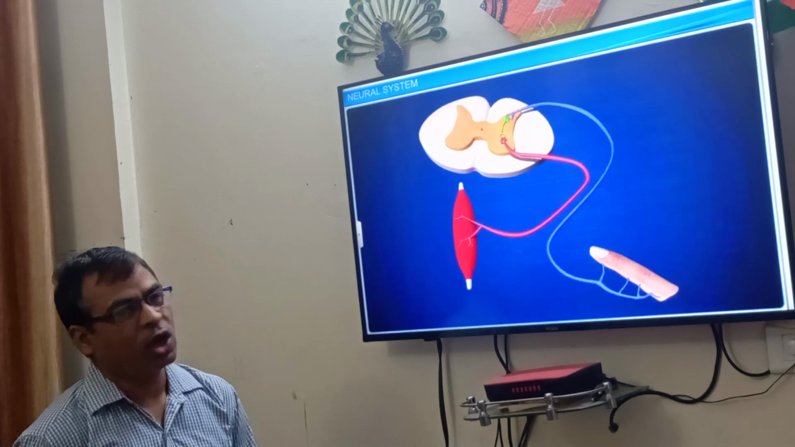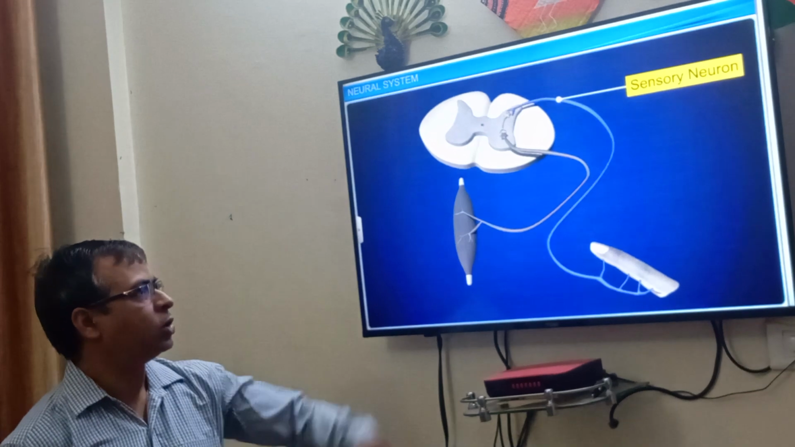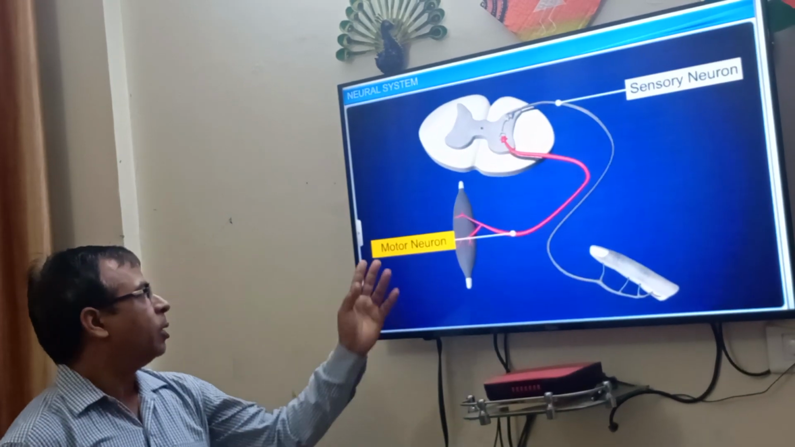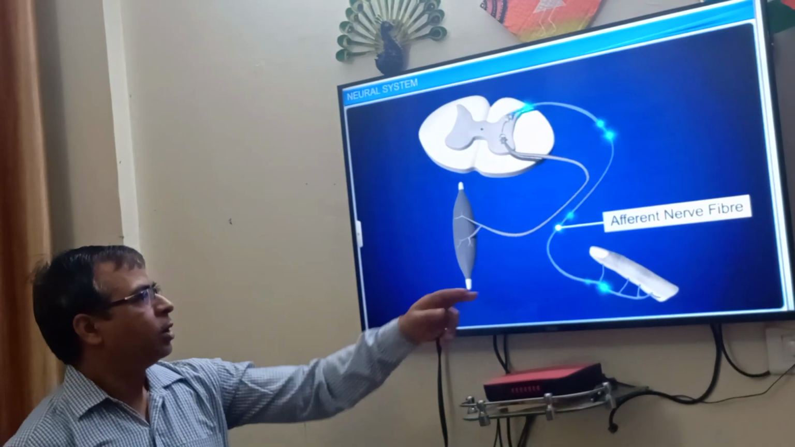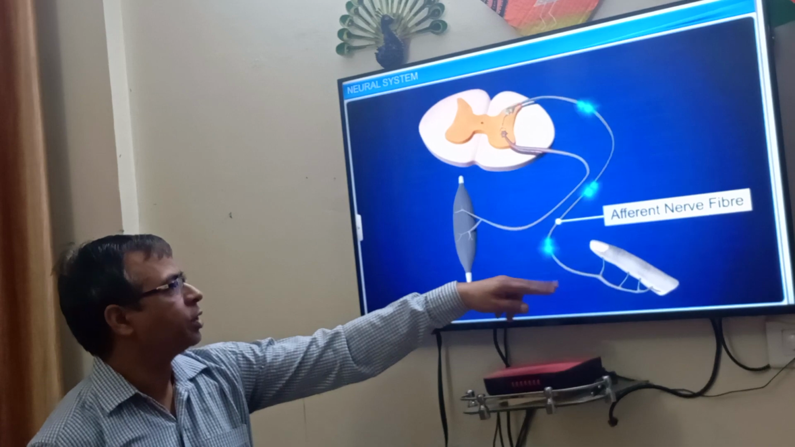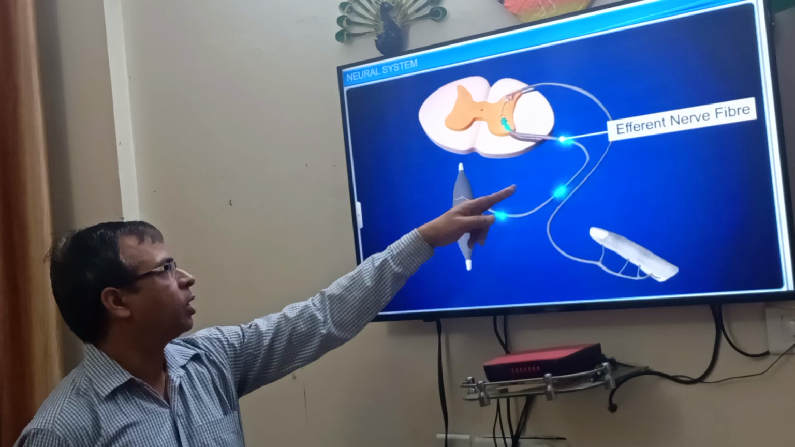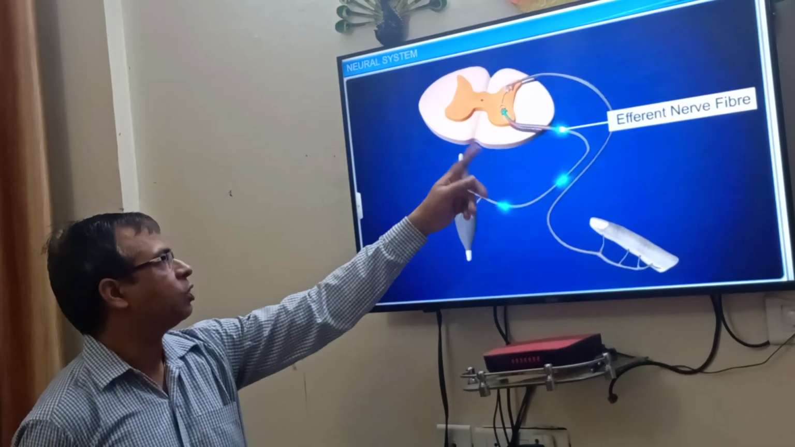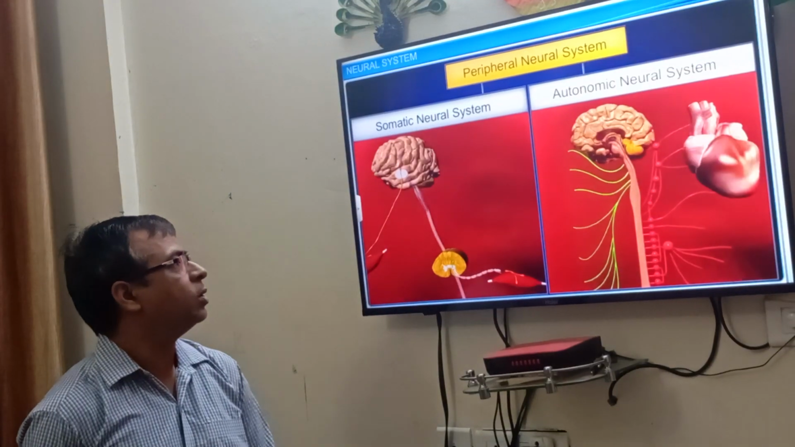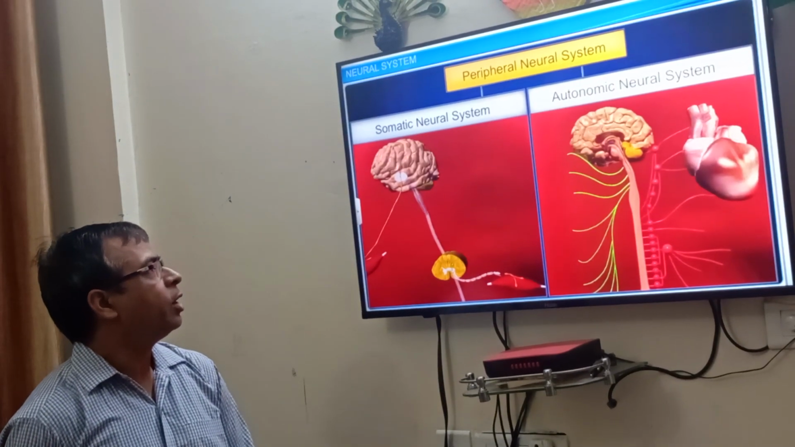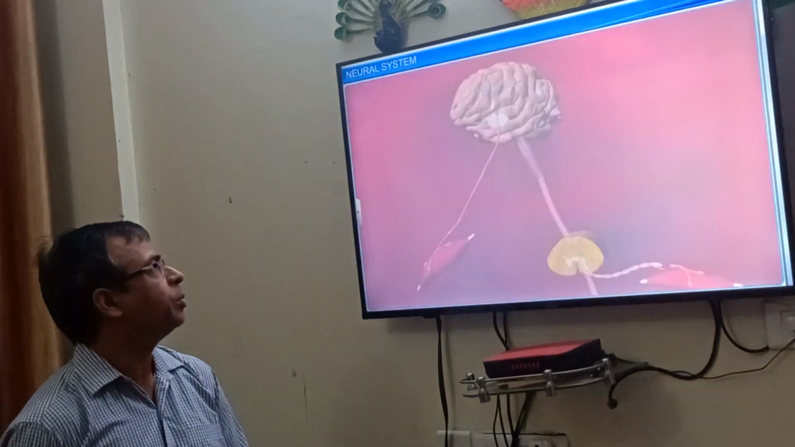And there are two types of fibers: afferent fibers, also called sensory neurons, and motor fibers, which have motor neurons. Afferent nerve fibers transmit impulses from the organs or tissue to the CNS, the central nervous system. Motor neurons pass the impulses from the CNS to the organs. There are two types of neurons and fibers. The peripheral nervous system may be divided into the somatic and autonomic neural systems. There are two types mainly.